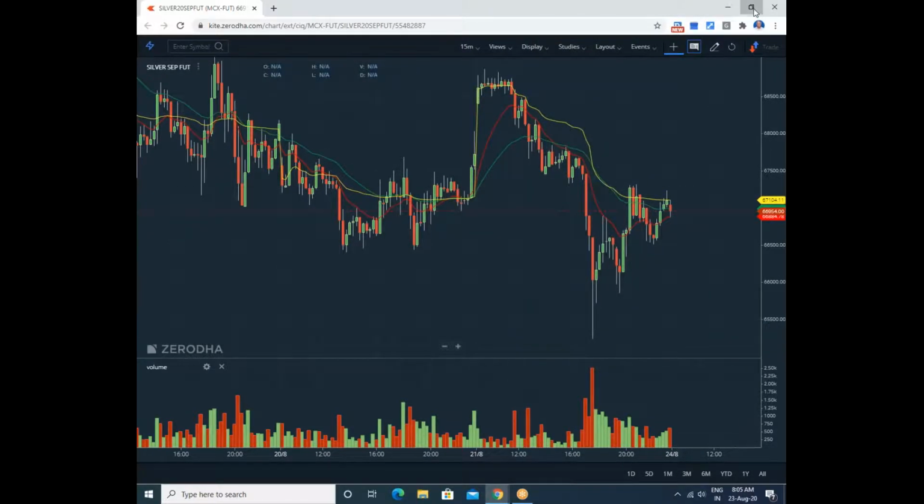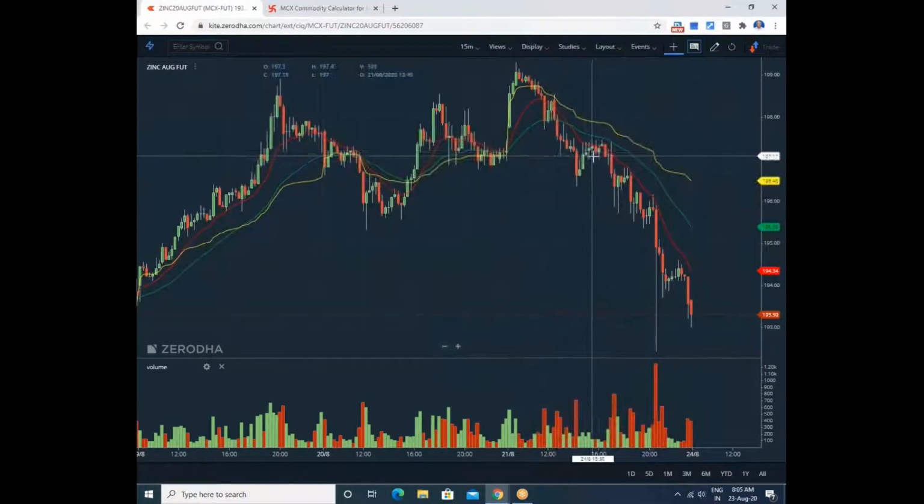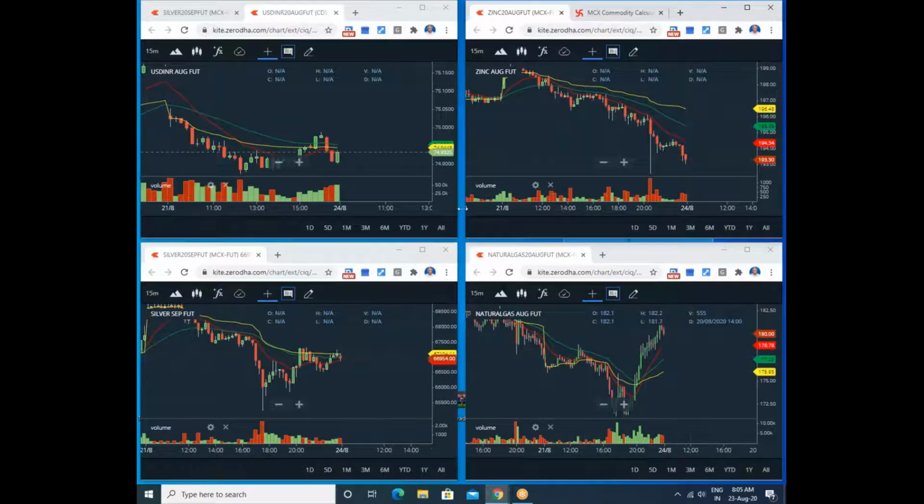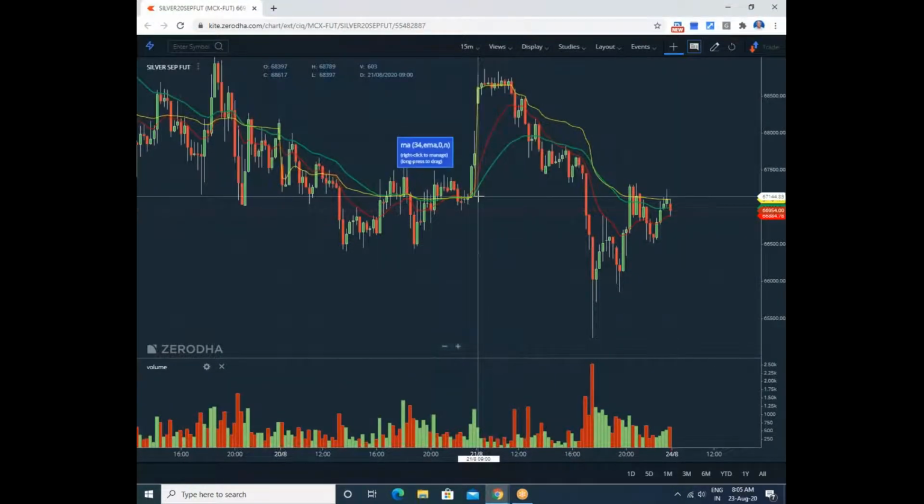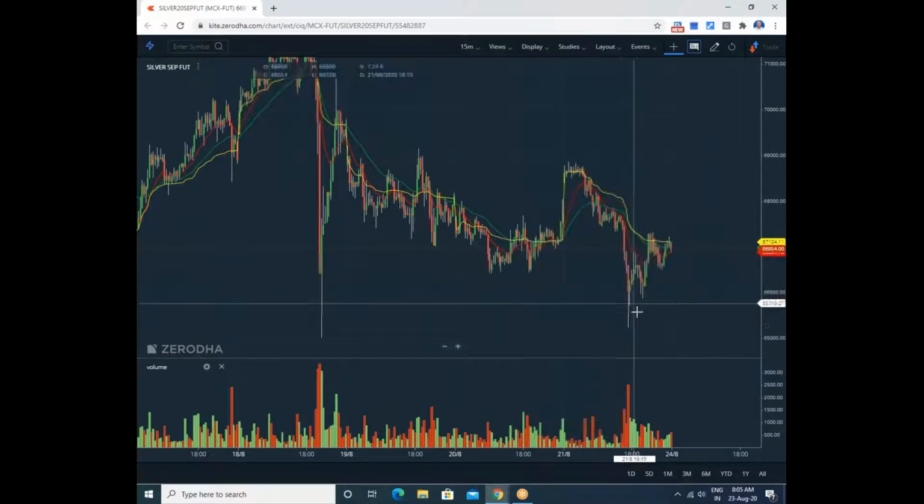Earlier also I have seen this in the zinc. There was a continuous fall because it broke down the moving average. I mean, the previous days' VWAPs, they are continuous. Like that, here also you must wait. In this silver also you must wait. Once it comes below the VWAP, there must be a heavy fall.